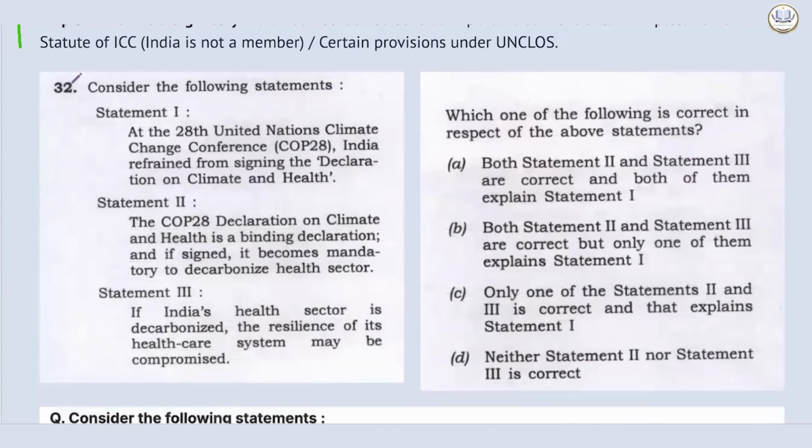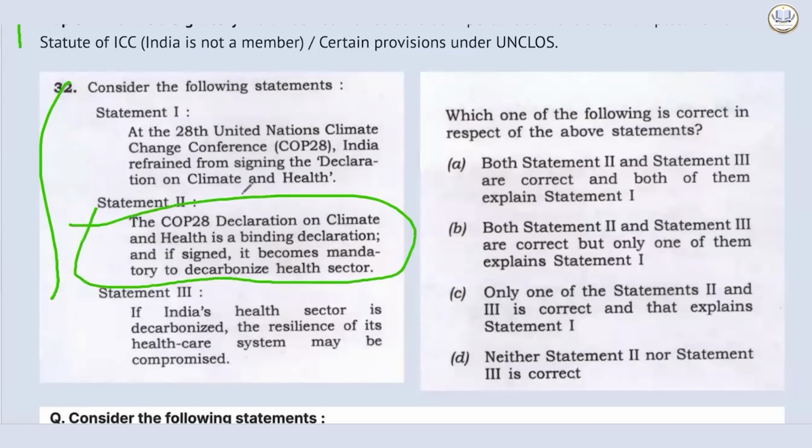Let's see some examples. At the 28th United Nations Climate Change Conference, COP28, India refrained from signing the Declaration on Climate and Health. Statement 2, the COP28 Declaration on Climate and Health is a binding declaration, and if signed, it becomes mandatory to decarbonize the health sector. This is not binding. The binding trap was used here.